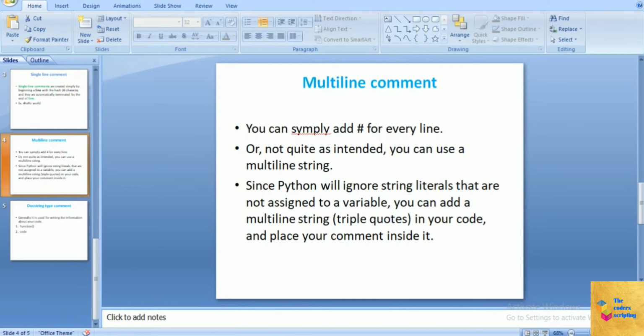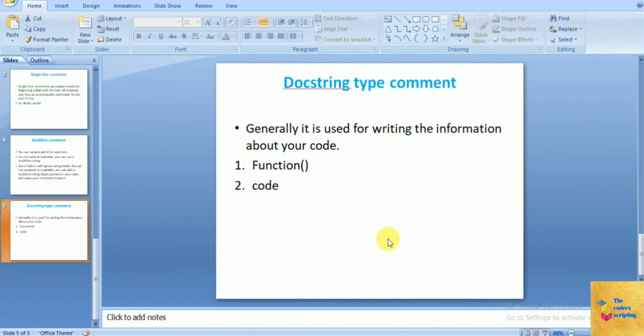So let's see the third type of comment, which is the docstring type of comment. Generally it is used for writing the information about your code. We can write the information about our function or a code. If writing for a function, if you wanna explain what this function is going to do, you can use a docstring type of comment. While writing code, you can write the information about your code, like what your code is going to do.